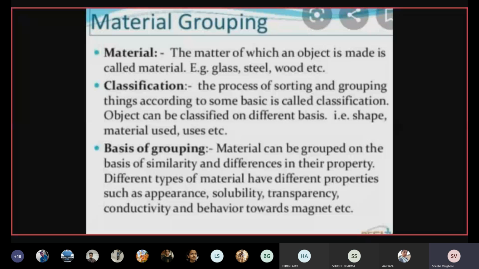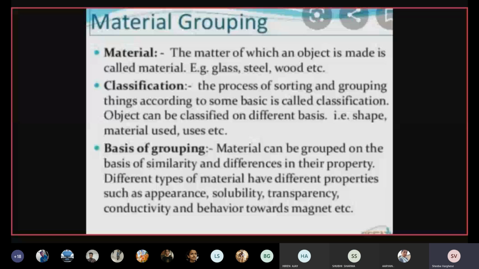You can see this even in your homes. In your cupboard, you keep all your clothes together. Even in clothes you arrange separately: your school uniform at one place, what you wear at home at one shelf, your casual wear at one place. So we are grouping the things. In the kitchen, we arrange spoons at one place, we keep knives at one place, right?